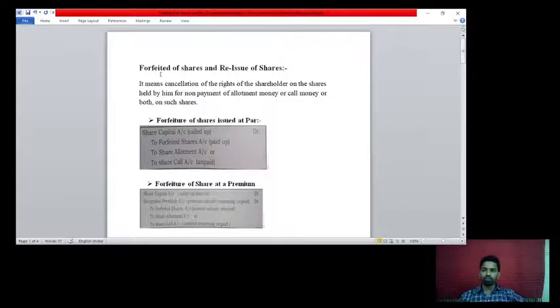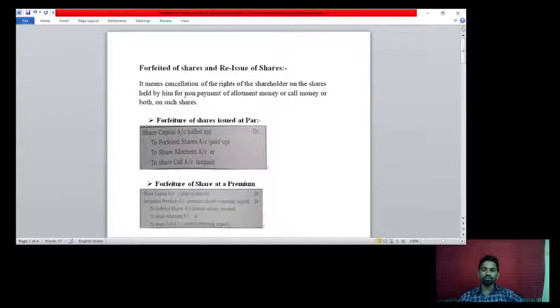So what is the forfeiture of shares? Now see, it means cancellation of the rights of the shareholder on the shares held by him for non-payment of allotment money or call money or both on such shares.